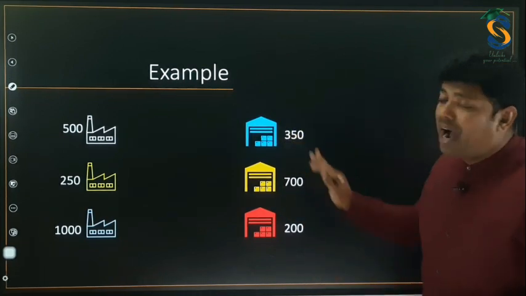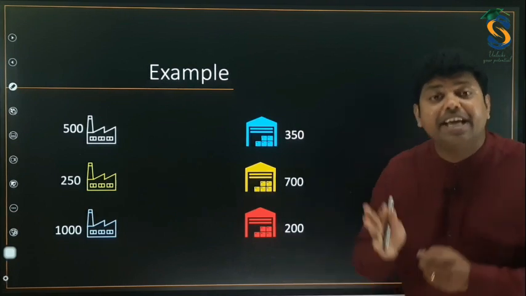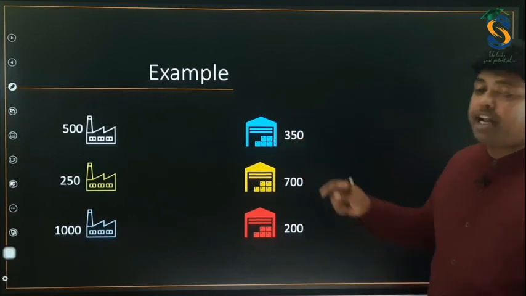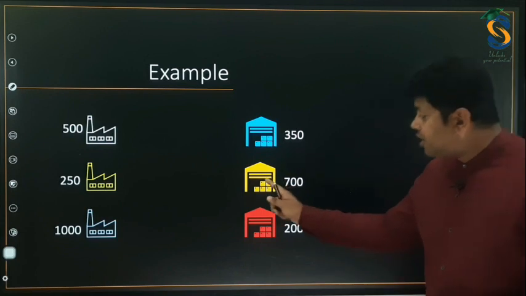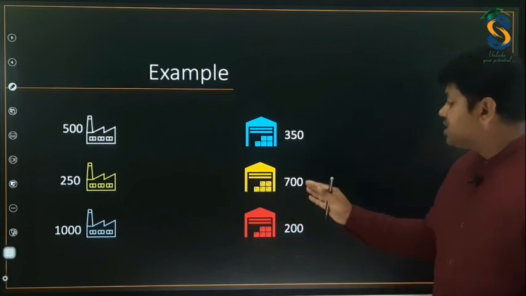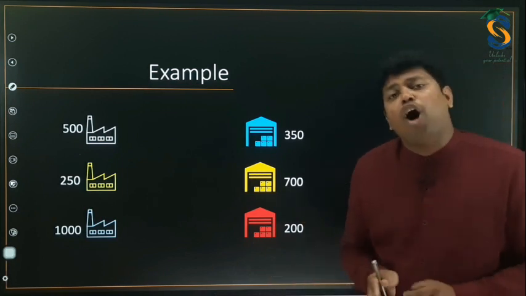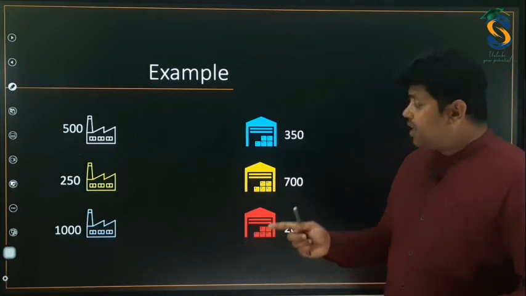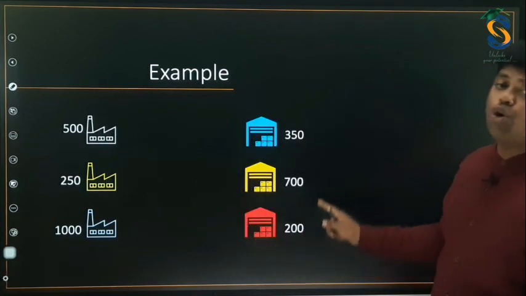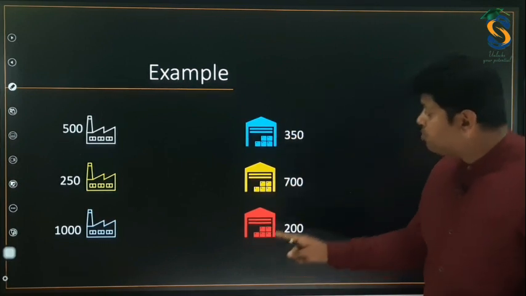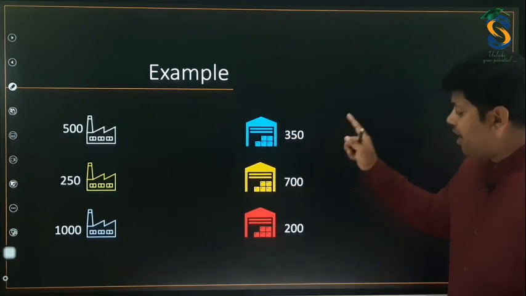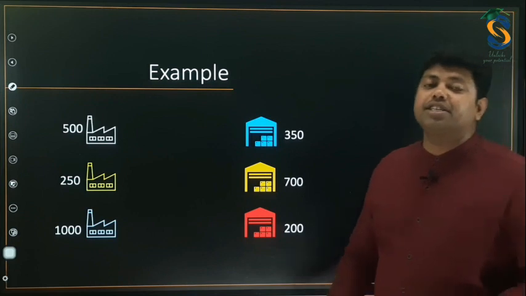That means the requirements. You can call them warehouses or showrooms. So these three showrooms require 350, 700 and 200 units.